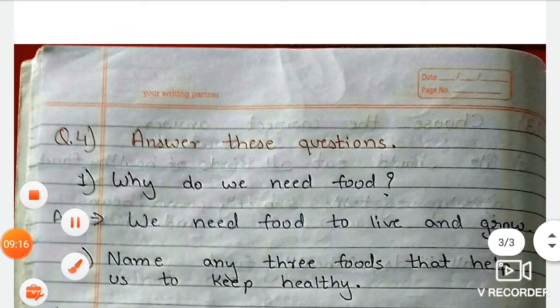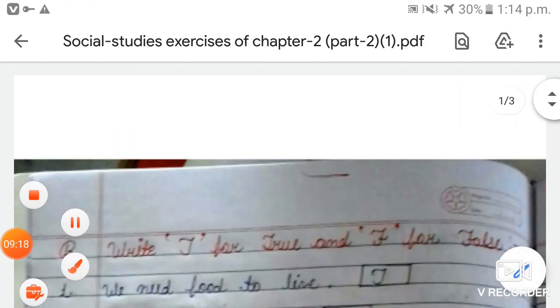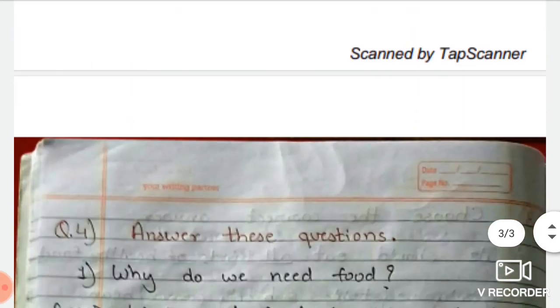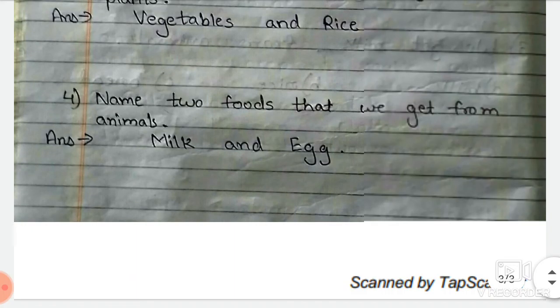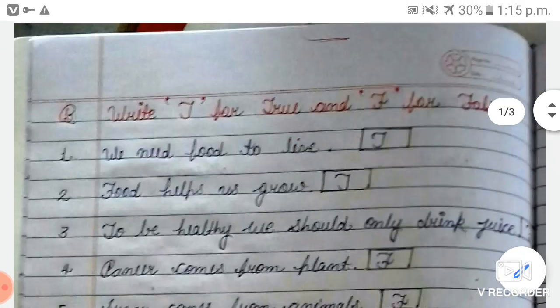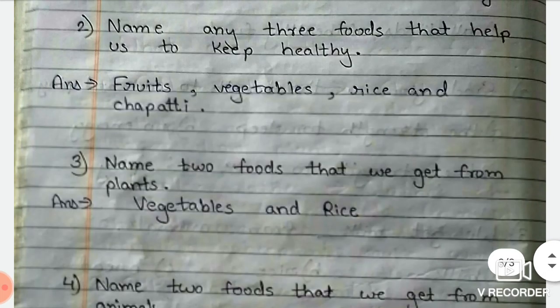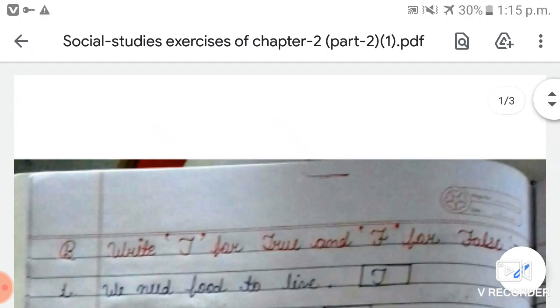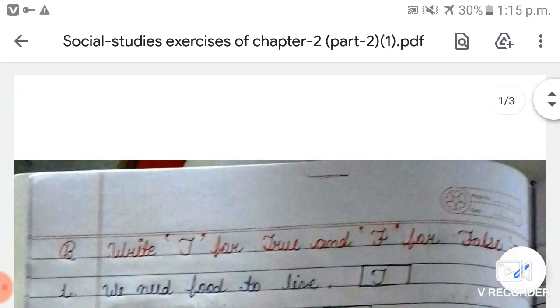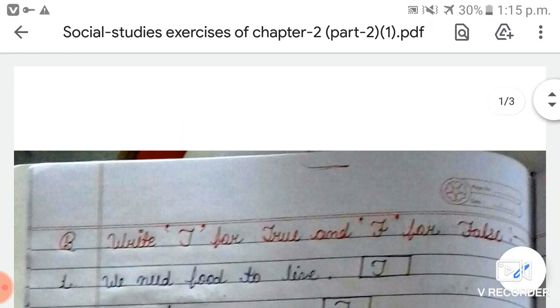So students, here we completed all the exercises of this chapter. So write it down in your notebook and learn it well. Okay, students? I hope you understand. Okay? And keep in mind what all you have learned today. Okay, students?